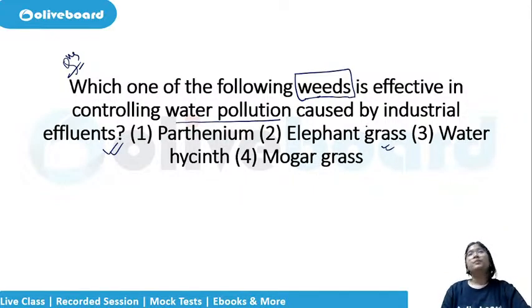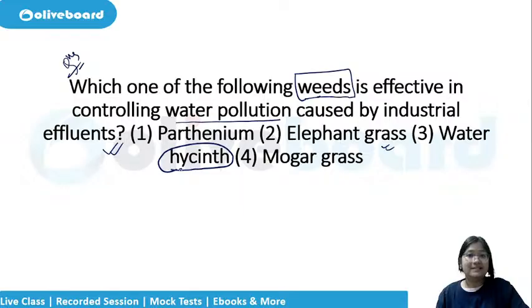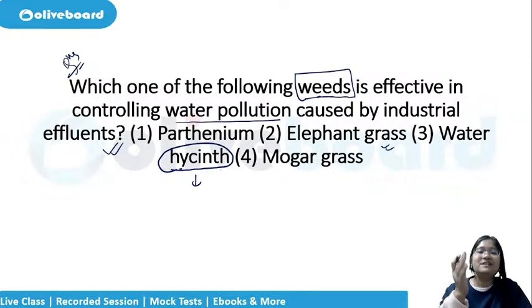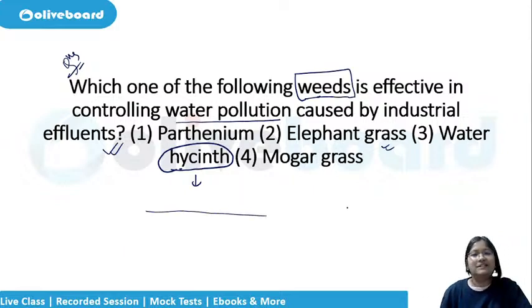Elephant grass: when you go to some national park, you will see some tall grasses, so that is the elephant grass. Anybody? No, the answer here is water hyacinth. Nowadays it is so impressive. Some handicraft industry has taken up this otherwise useless plant, which grows full on top of the water surface. It will decrease the oxygen supply to the fishes and the normal ecosystem of the pond or the lake.